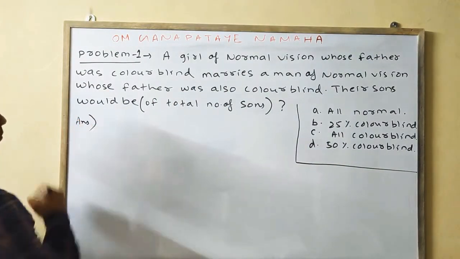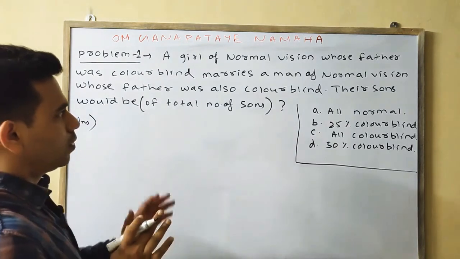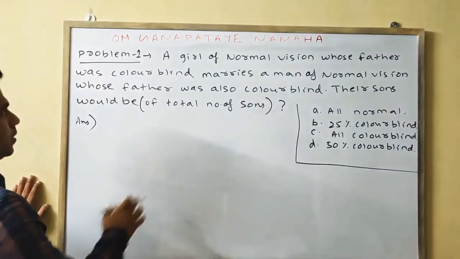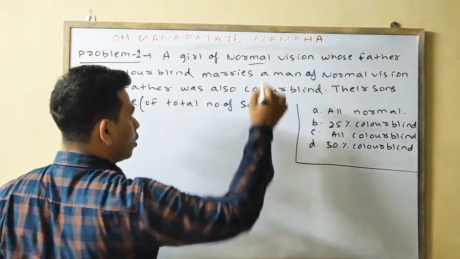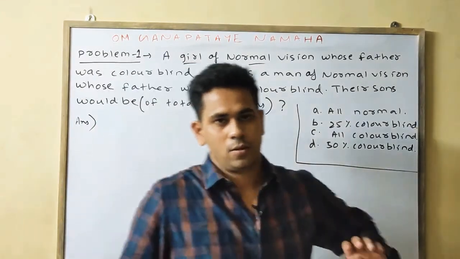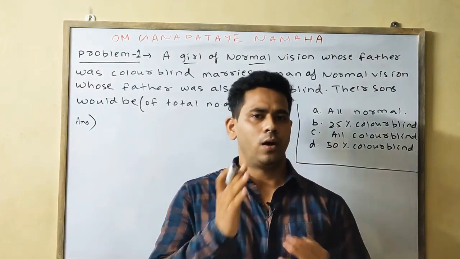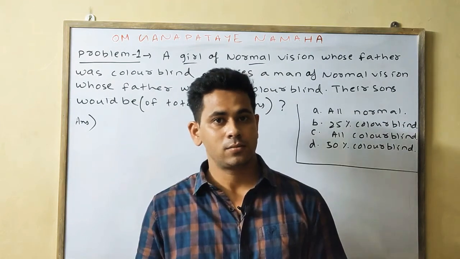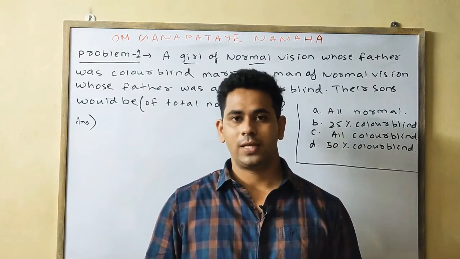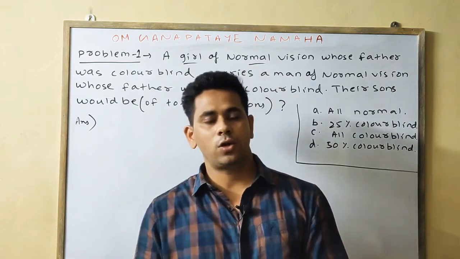So first point, what will be the genotype of the mother? How will you know? A normal vision mother could be XCX or it could be XX. Then how will you know whether she is a carrier or normal?